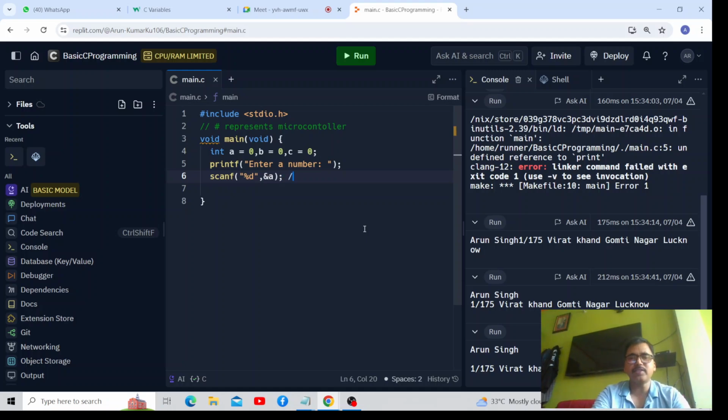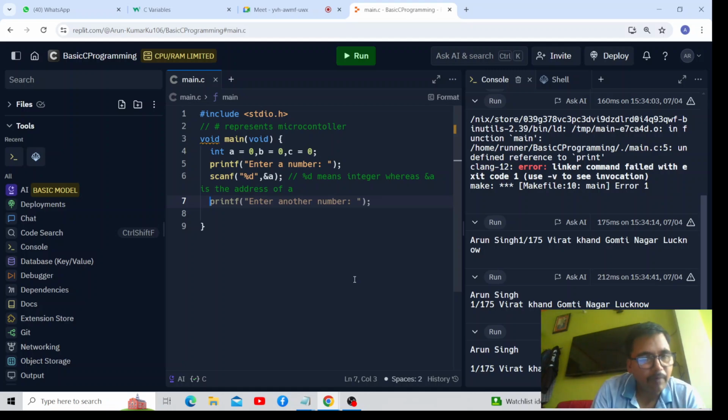What is the meaning of this? %d means integer, whereas this represents what? This represents the address of A. Not getting my point? This represents the address of A. Got it, child? Yes, sir.